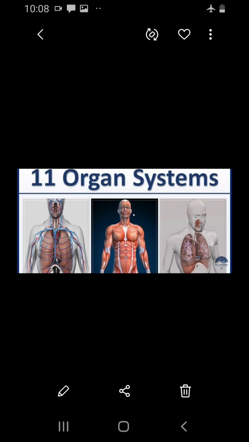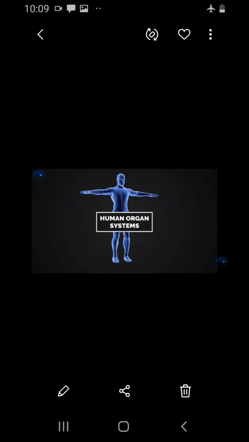Good morning, students. We shall start a lesson with a new topic called organ system in animals. Organ systems and organs have appeared from the phylum Platyhelminthes and continue till the mammals. In this chapter, we shall learn about the structure and functions of the various organ systems like the digestive system, excretory system, and reproductive systems in human. So, let's start the topic with organ system, that is, human organ system.